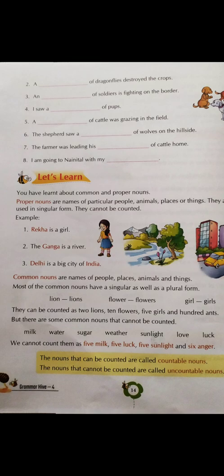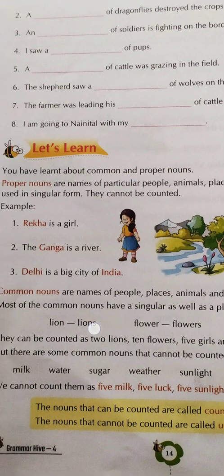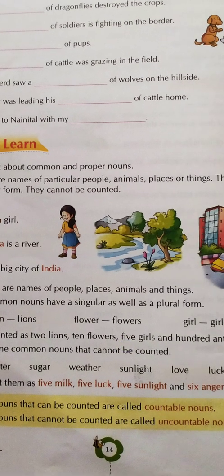Yes, like if I say your name. Let's take for example your name is Ram. When I am saying Ram, then it is singular. That is, we are using it in singular form. I am not saying Rams. But when I say leaf, it can have a plural form, that is leaves, L-E-A-V-E-S. So over here you need to remember that proper nouns are used in singular form, they cannot be counted. Like Rekha is a girl, you can see in the book itself. The Ganga is a river, so Ganga is the name of a river.